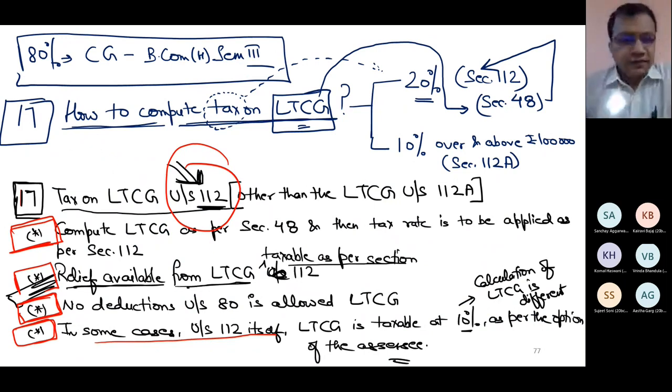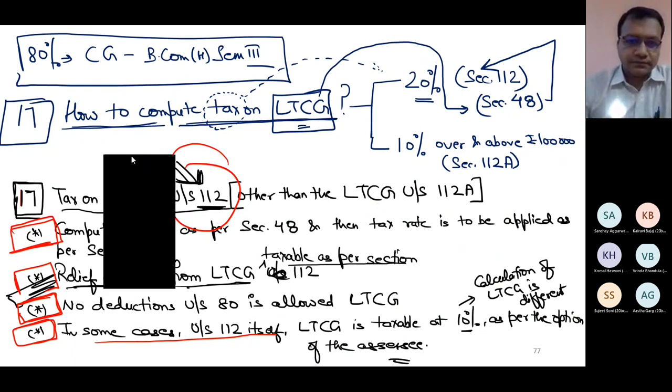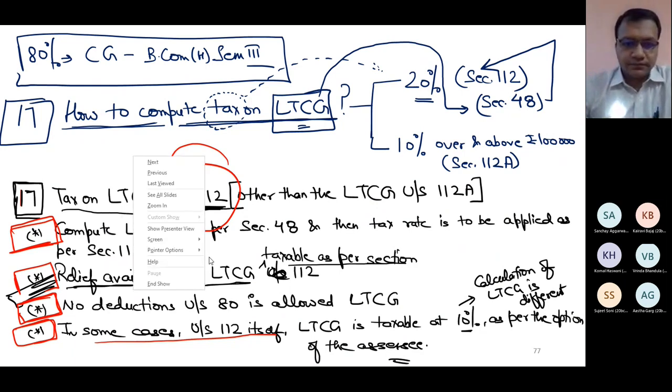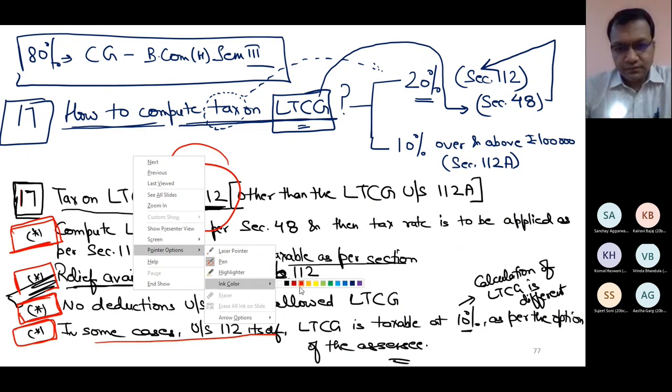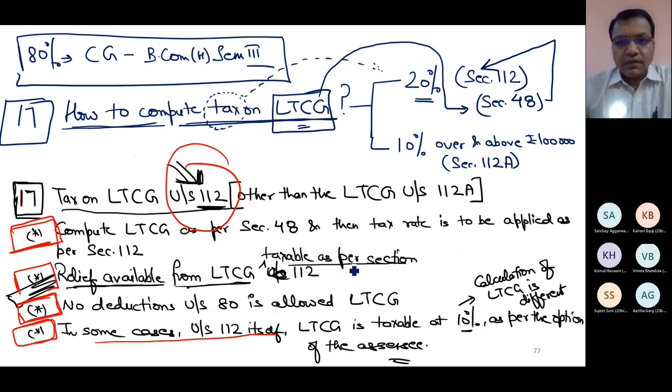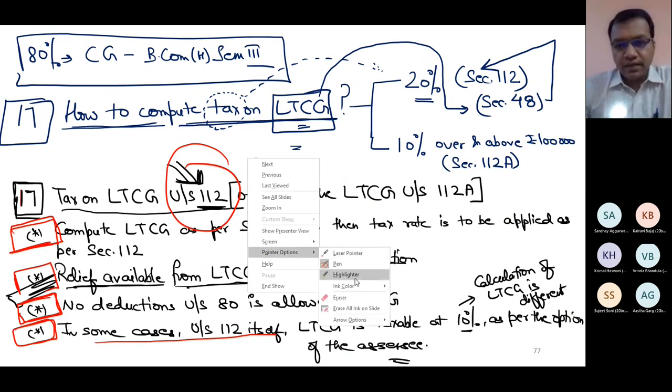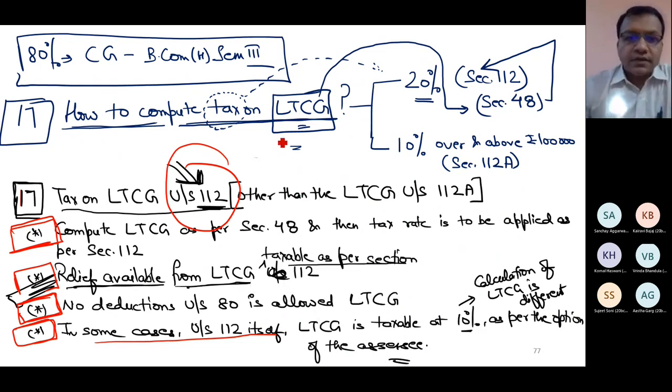So this is what I discussed in the previous lecture. LTCG is taxed under two different sections, section 112 and 112A.